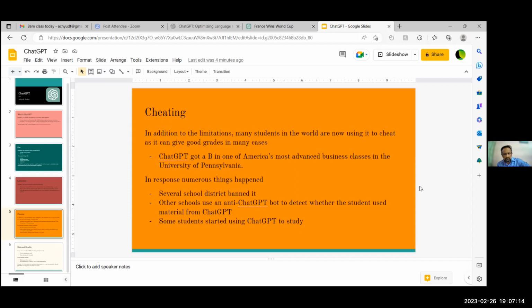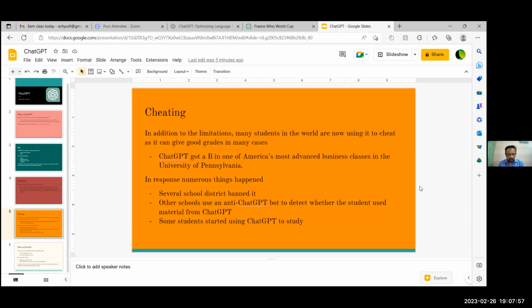So the anti-ChatGPT bot will basically use all the stored responses in ChatGPT, and if it finds a match or near match, it'll show it, and it'll be clear that they used ChatGPT. ChatGPT is also well known for not plagiarizing or copying any article on the internet; it's producing its own responses using those sources. That's the thing about the anti-ChatGPT bot. And in my opinion, this is probably the best way to do it.